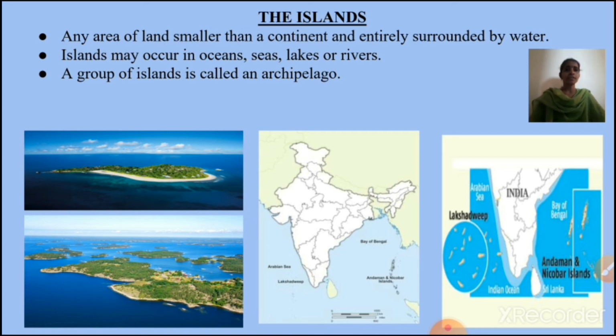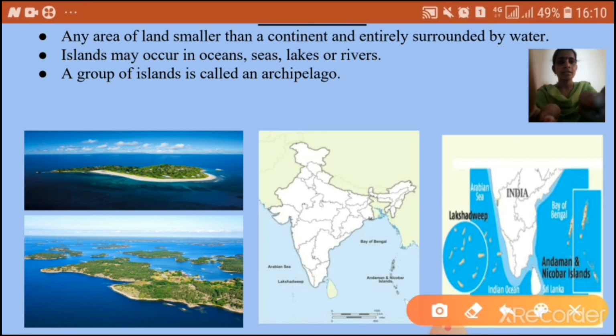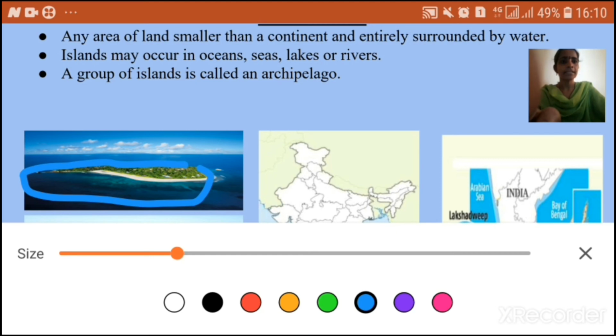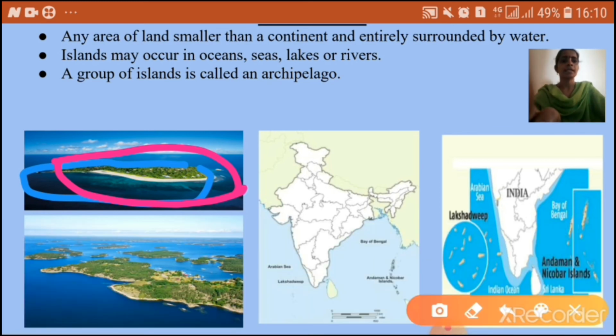And it is entirely surrounded by water. Look at this picture. This is land and it is entirely surrounded by water here. That is an island. Islands may occur in oceans, seas, lakes or rivers. A group of islands is called an archipelago.